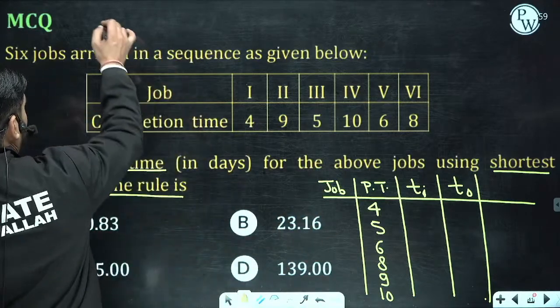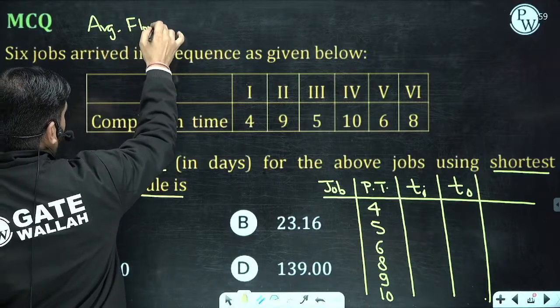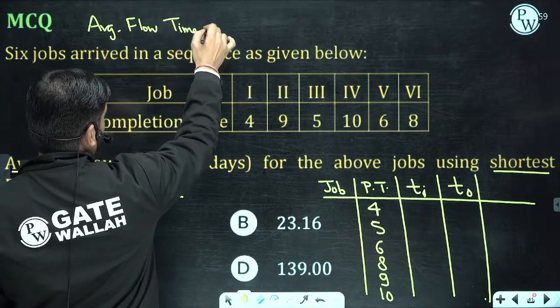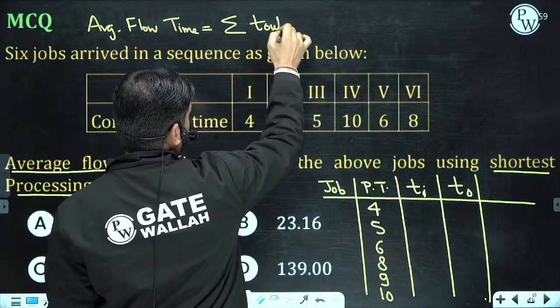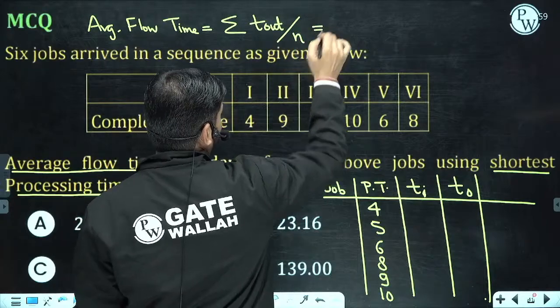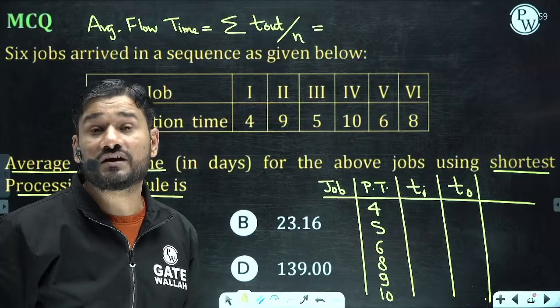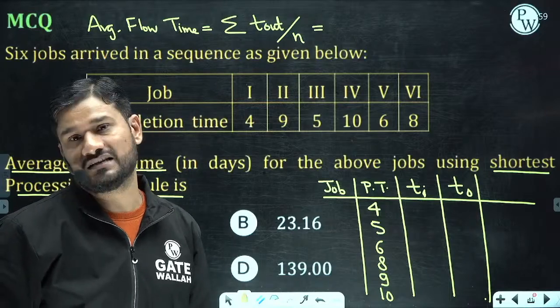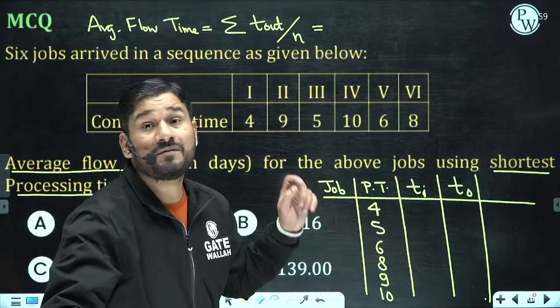And please remember, what is the formula for average flow time, bachcho? The average flow time is the summation of all T out divided by N. You remember I have covered this in relation with queuing theory: T out is the WS, T in is the WQ, and PT is 1 by mu, the service time.